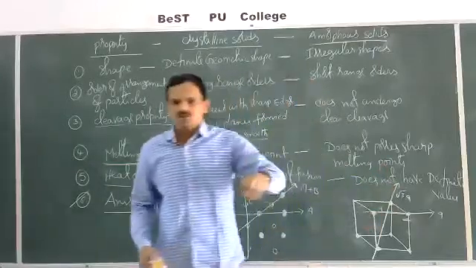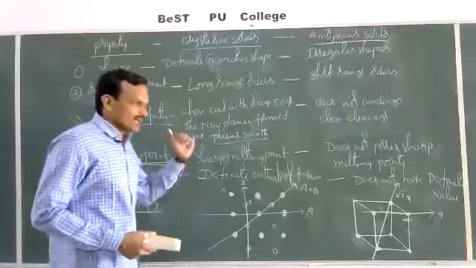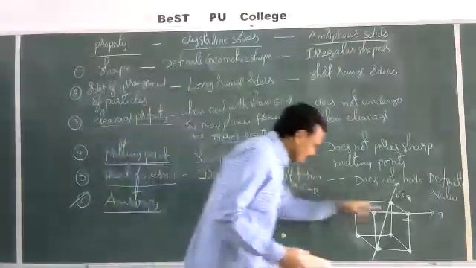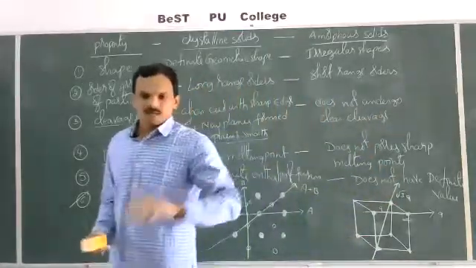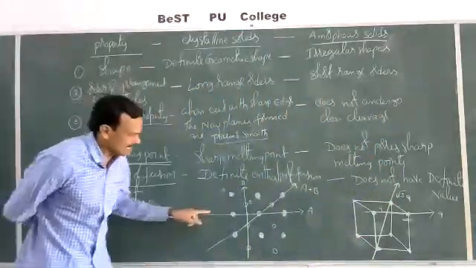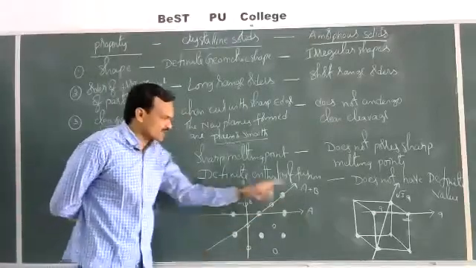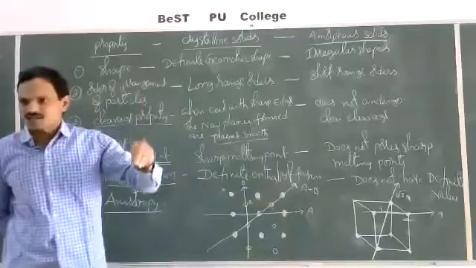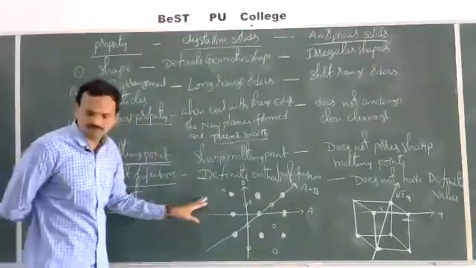That means the composition is different in different directions. So if you measure electrical properties in this direction as well as in this direction, it is different even though the same particles are present. In different directions, different types of particles are there. So in different directions, the physical properties are different in case of crystalline solids.